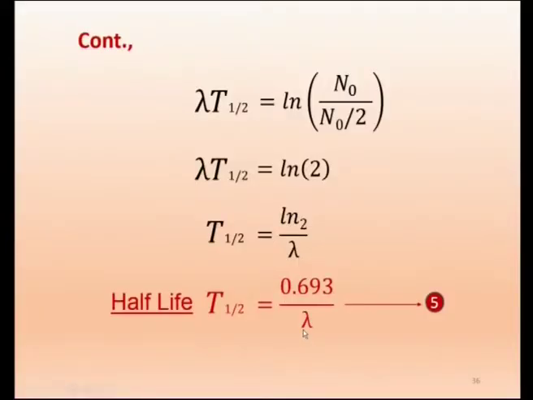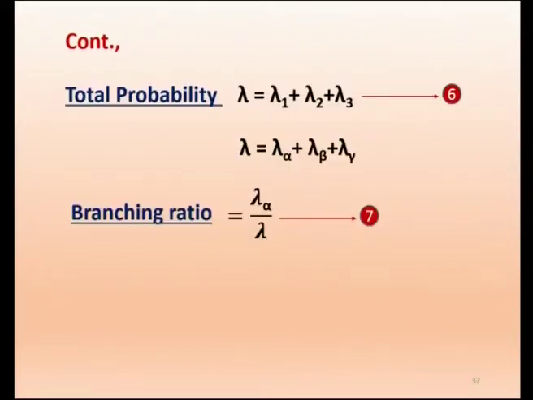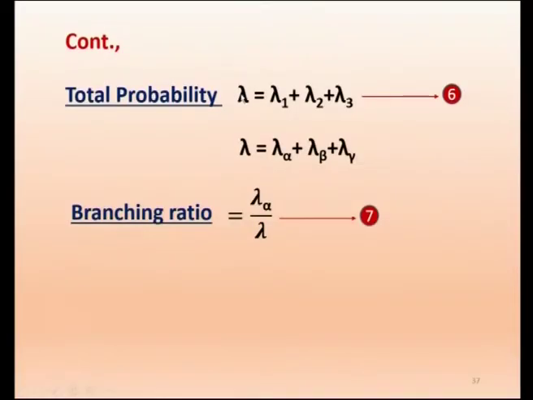Now we will just go to what is mean life. Now here, when you say the half life expression we have derived, before we go to mean life, I would like to say something about the probability. Already we discussed that the decay constant lambda, physically we have shown that it is the probability of decay per unit time, probability of decay per second.